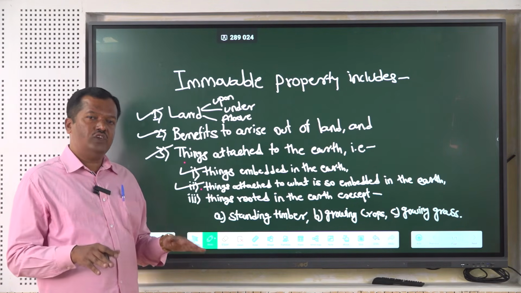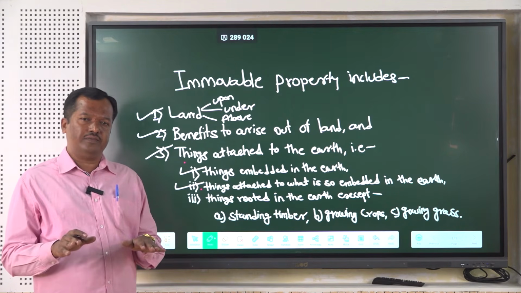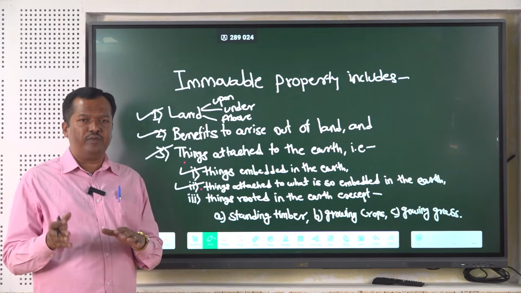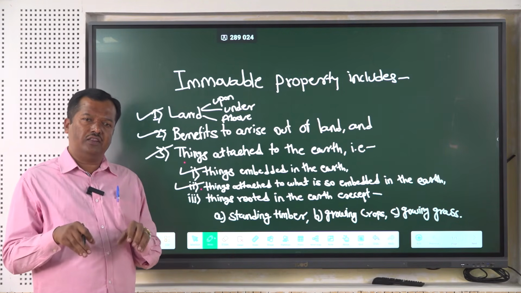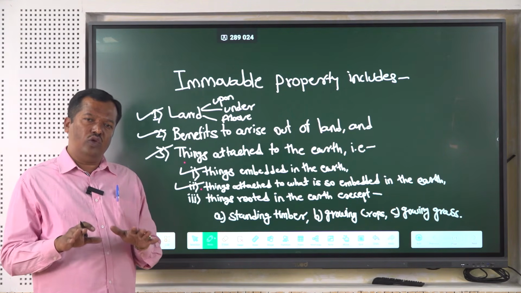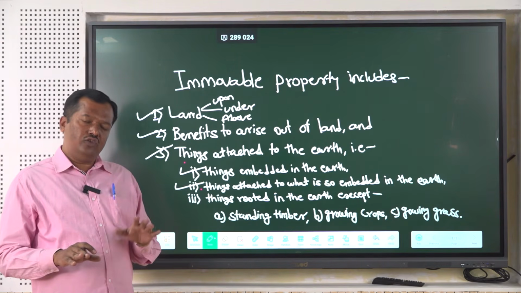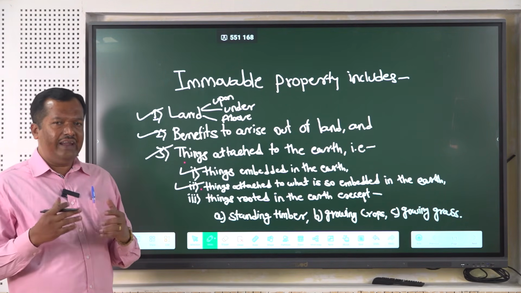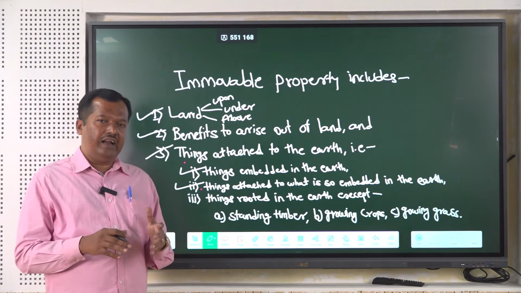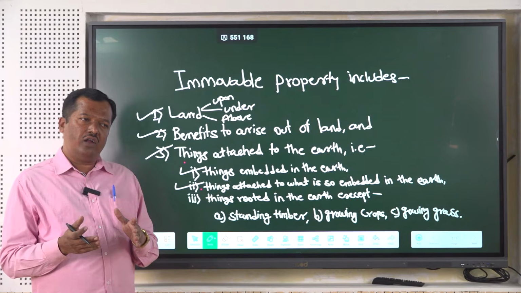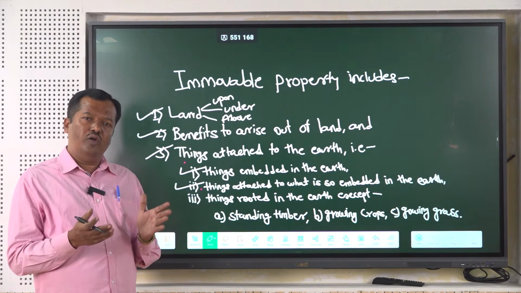But that timber which has not been used for furniture or for any other purpose, and which is permanently rooted into the earth, is known as immovable property. So we are taking into consideration fruit bearing trees. Suppose there is a mango tree, whether the mango tree will be treated as immovable property or as movable property.